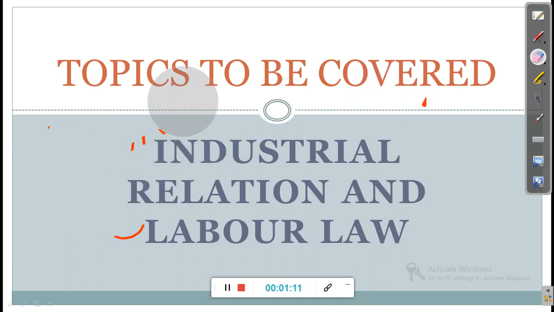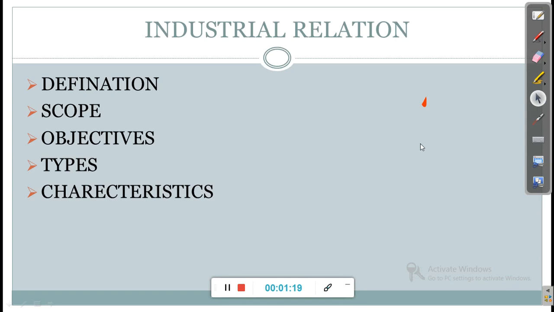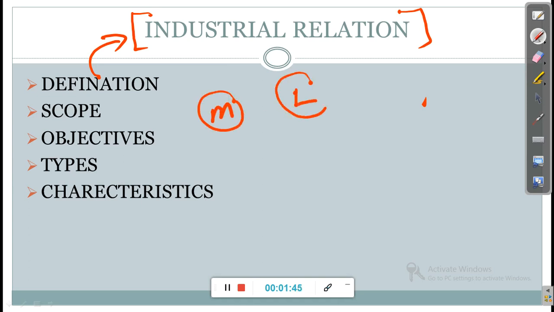Okay, so now let's see what portions you have to cover in industrial relations and labor law. First, you have to prepare the industrial relations portions. It is the first topic. In this portion, what you have to prepare first is the definition of industrial relations, what is called industrial relations, and what the elements of industrial relations are, like the management, the labor, and the trade union. So these are the elements of industrial relations.